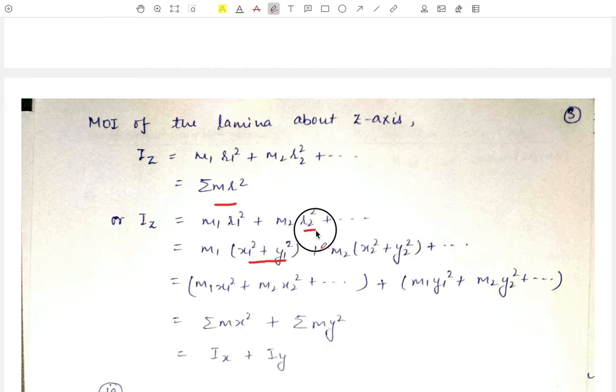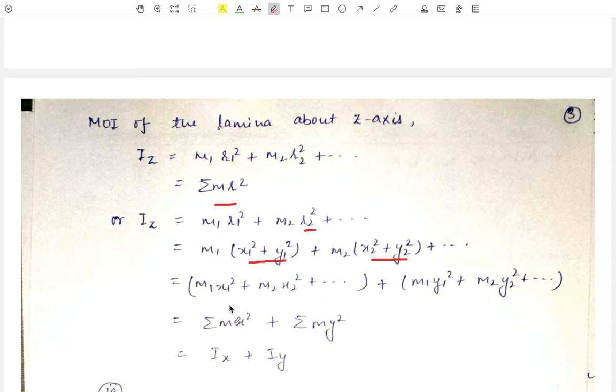Similarly, r2 square is equal to x2 square plus y2 square, and so on. Now by separating the different parts into two portions, that is m1 x1 square, m2 x2 square, and so on, in one bracket, and m1 y1 square plus m2 y2 square in a different term.